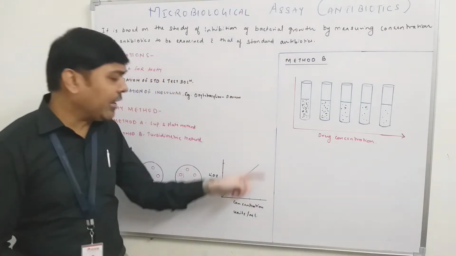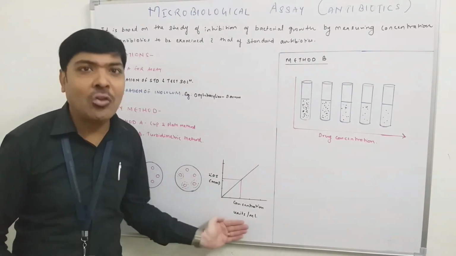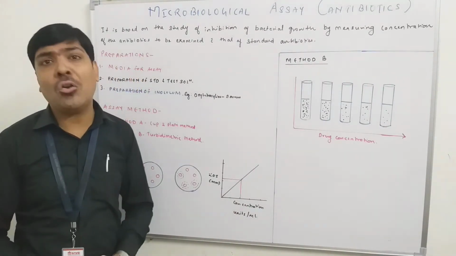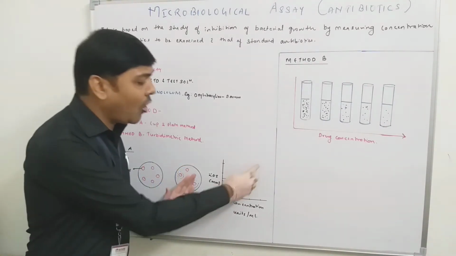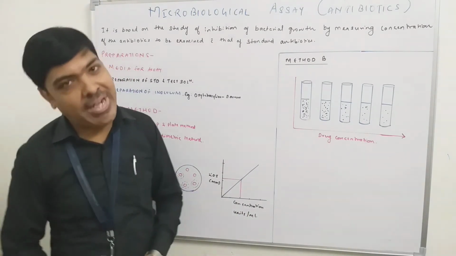So by using this graph between the concentration on the x-axis and zone of inhibition on the y-axis, first we have to plot the graph using the standard antibiotic.